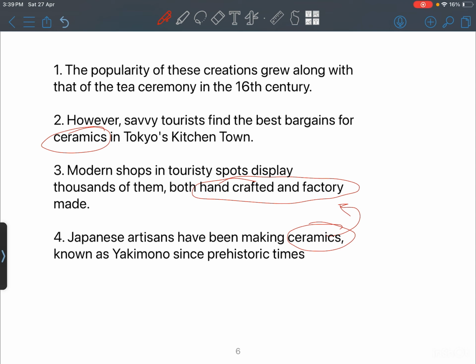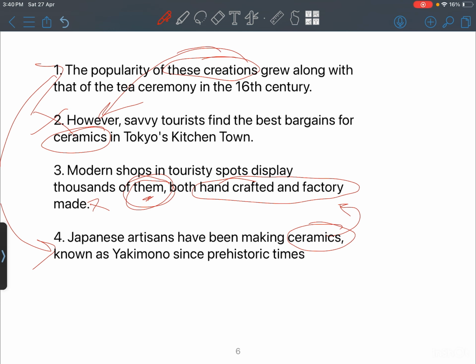The popularity of these creations grew along with that of the tea ceremony in the 16th century. Of these creations means somewhere it's referring to the ceramics itself. Right? It's dominant. So we can get an easy opener here. A sentence will not start with however. Here, modern shops and tourists display thousands of them. So there is a pronoun here. The antecedent should come before them. What is it referring to? So this cannot be the opener. So we have 1 and 2, 1 and 4. Again there is a pronoun here, these. So basically we have an opener with 4.